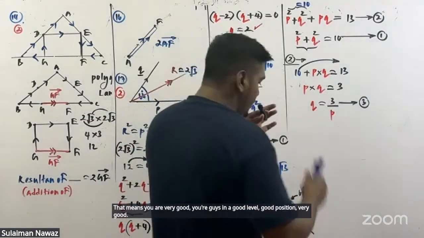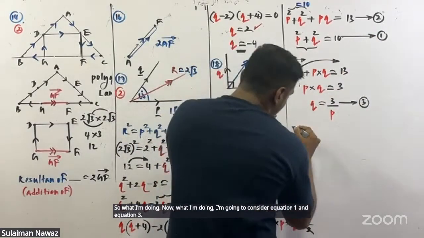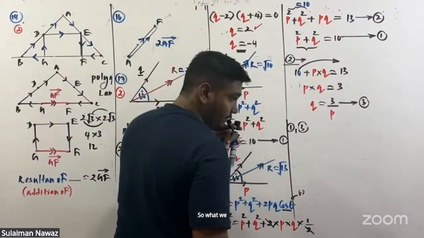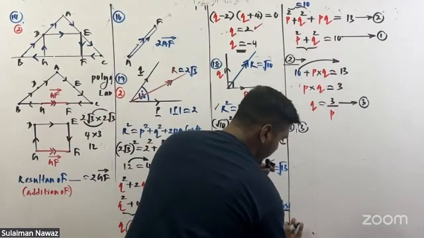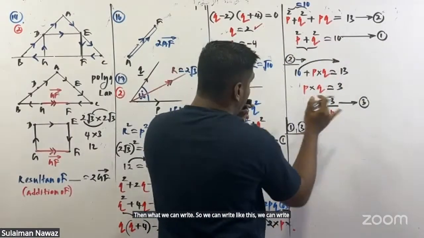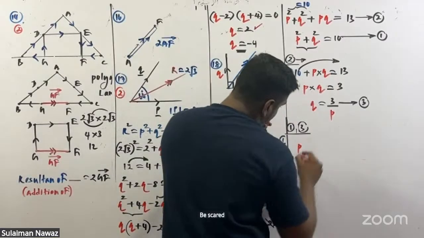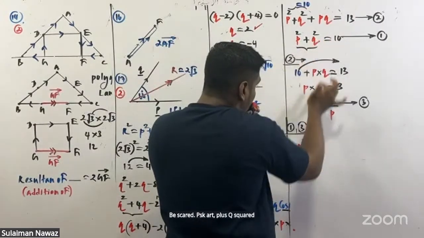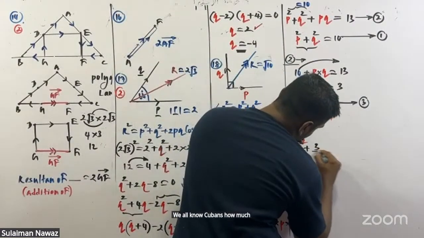Now what I am doing is considering equation 1 and equation 3. If we consider equations 1 and 3, we can write P squared plus Q squared. We know Q means 3 over P, so we get P squared plus (3 over P) squared.